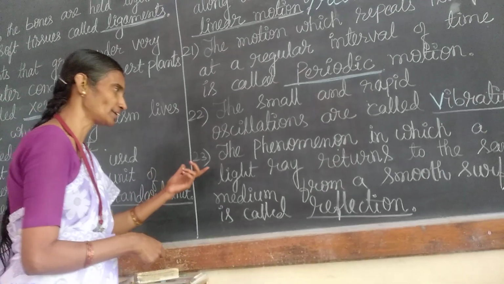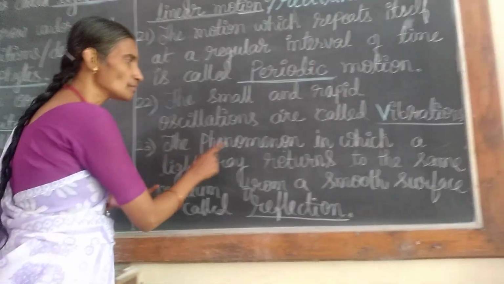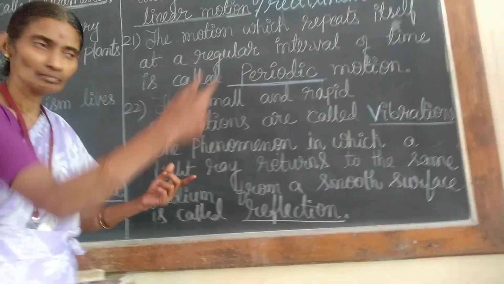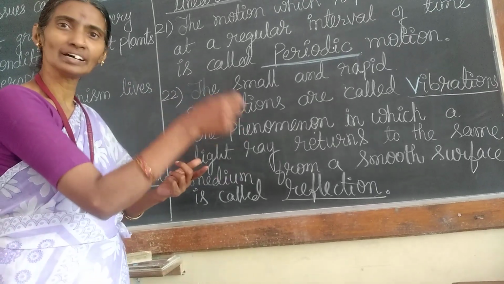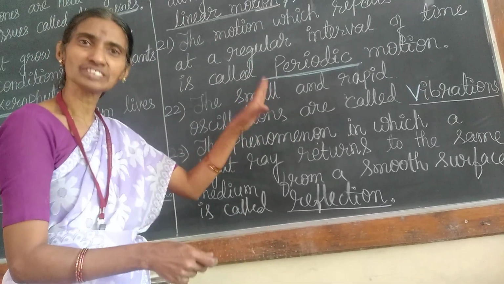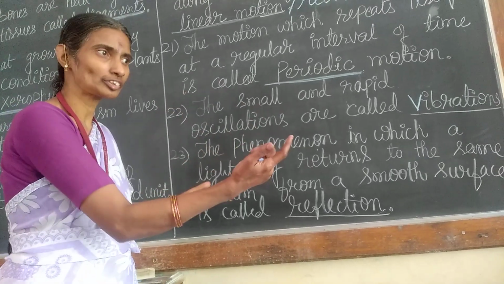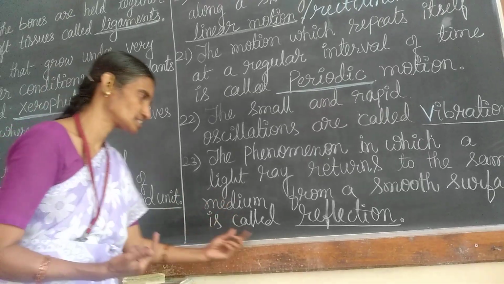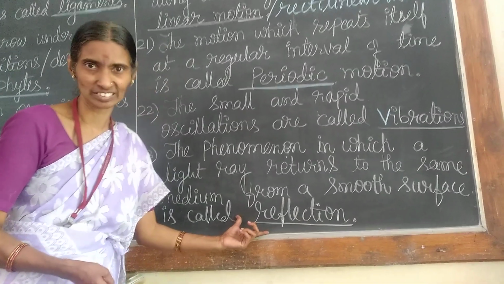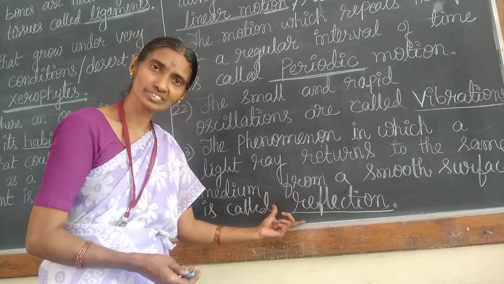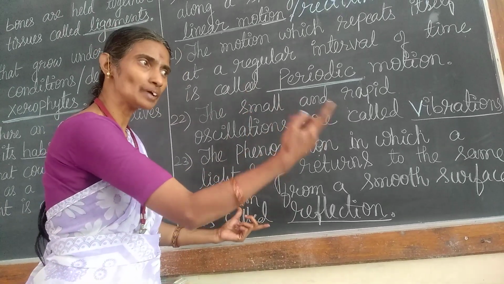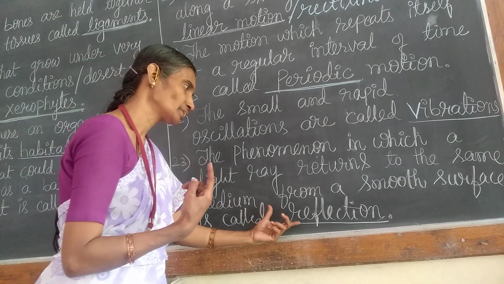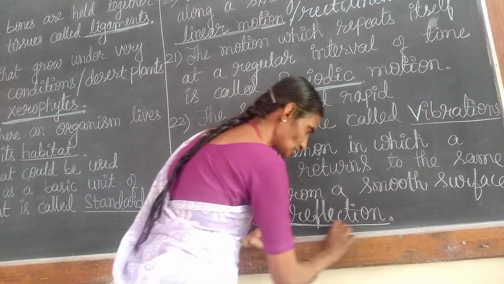Okay, they start vibrating. Next, the phenomenon in which a light ray returns. When you make a light ray fall on a smooth surface or a mirror, then what happens? It returns back to the same medium. That process is called as what? Reflection. You have studied already. What is reflection? Light ray from any smooth polished surface returns back to the same medium. That process is called reflection.